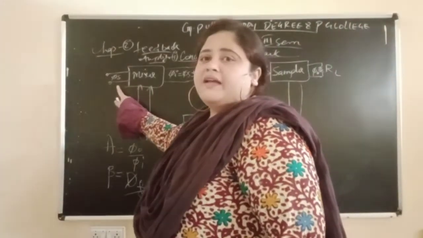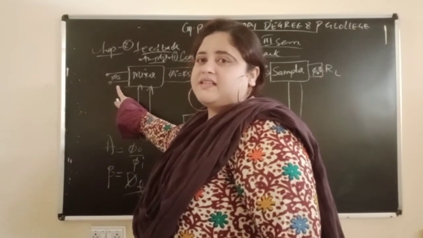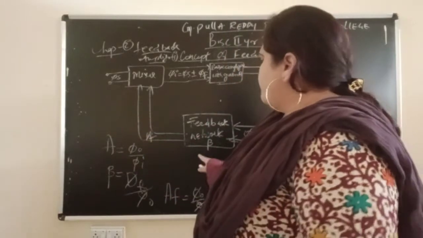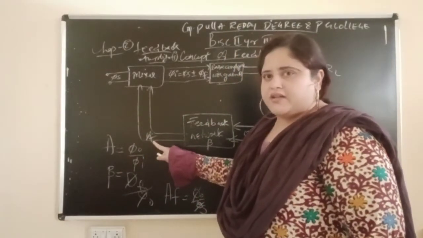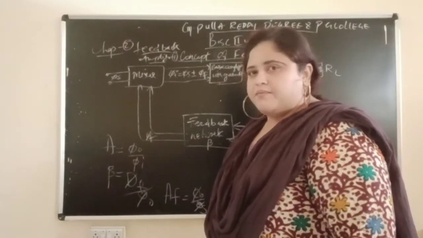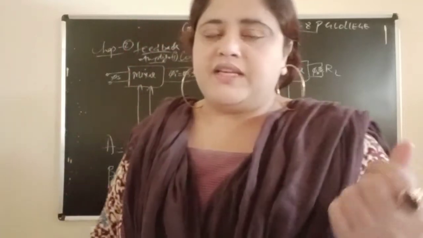Phi s is the external signal source, the external AC signal source. Phi I is the input. Phi f is the beta fraction, that means the feedback fraction. Phi f is nothing but the feedback fraction. So what are the things you have seen in the diagram?